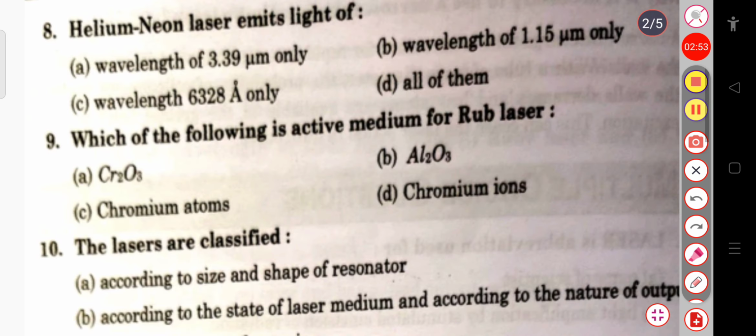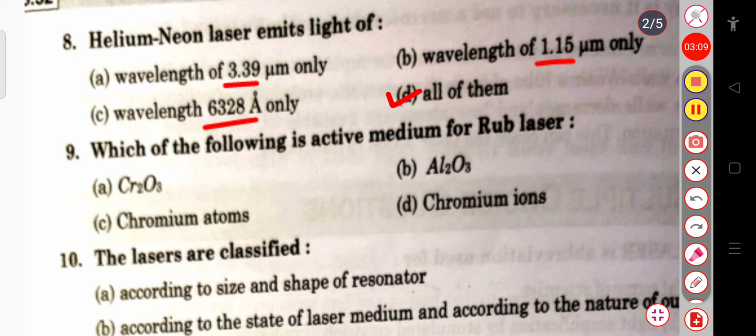The next question is, helium neon laser emits light of wavelength of 3.39 micrometer only, wavelength of 1.15 micrometer only, wavelength of 6328 angstrom only, or all of them. So the correct answer will be all of them.